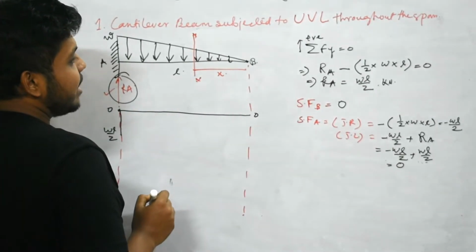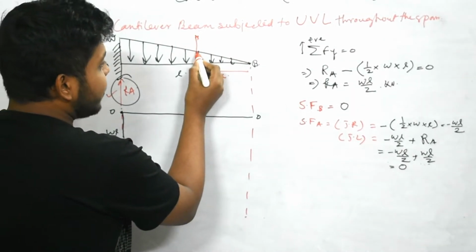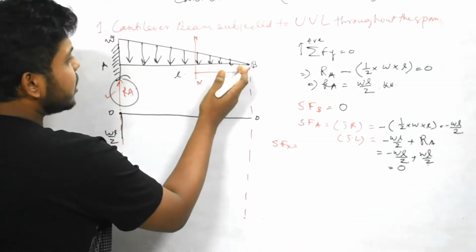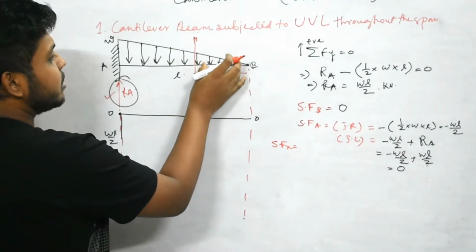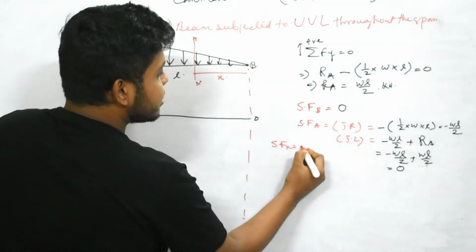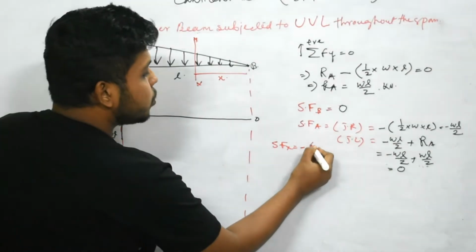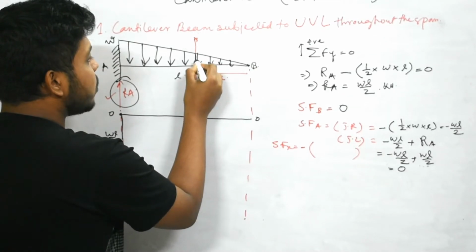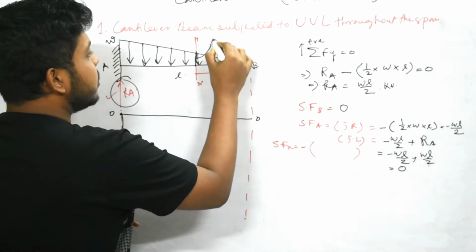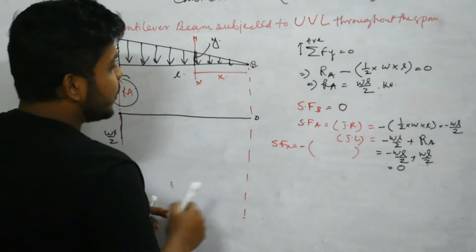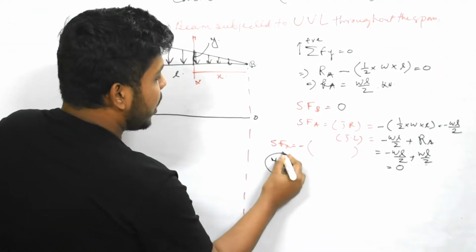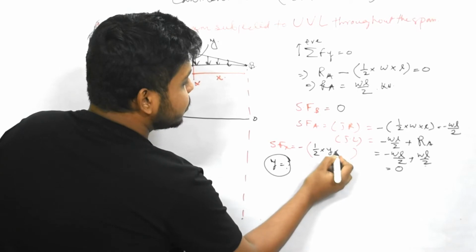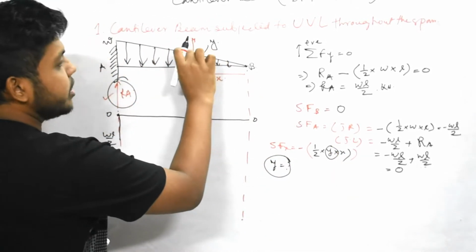Now if we take this section XX at a distance x from A, we have to find this total load area. SF at X means, on the right side of this section XX, there is only this UVL part. So this is minus, as this is downward, the total load. But to find this total load we have this x, but we don't have this ordinate value. So let's take this value as Y. SF at X means minus half into Y into x, where Y is this ordinate value.